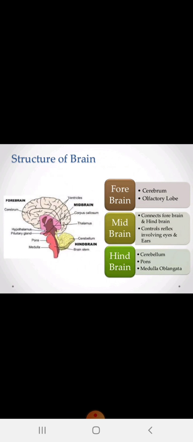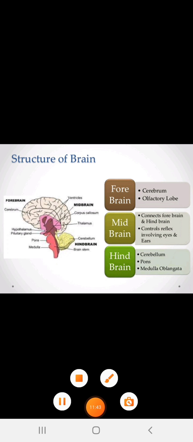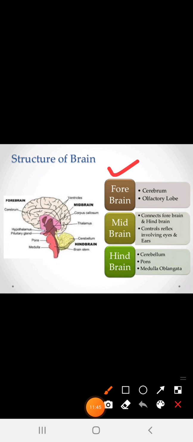So here is the particular structure of the brain. If you take the key points in this manner, it will help you to remember them. First, we have to divide it into three concepts: the forebrain, the midbrain and the hindbrain.